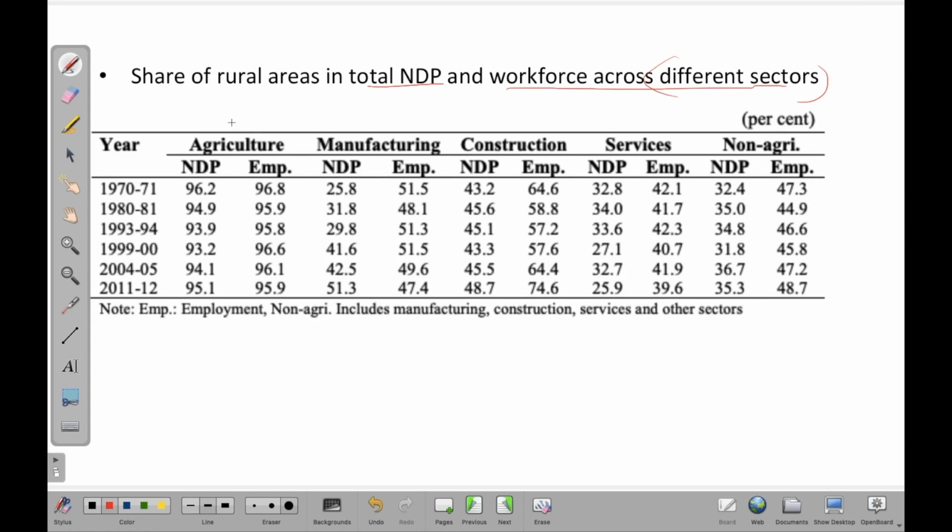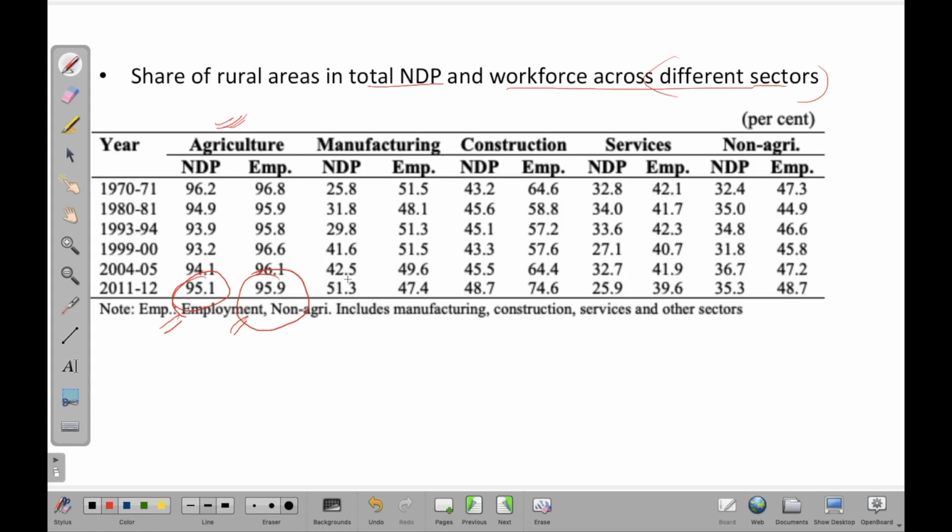The first column is talking about agriculture. So of total agricultural product in India, 95.1 percentage of that agriculture product is coming from rural areas, and of total population of India employed in agriculture, 95.9 percentage of that population is from rural areas. This is the meaning of this particular table.